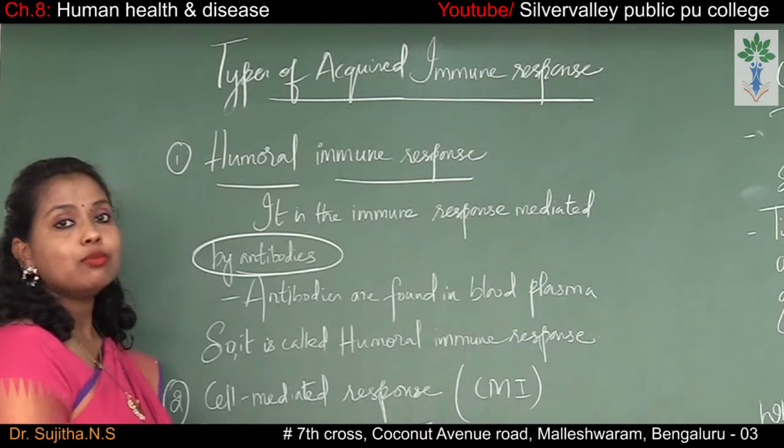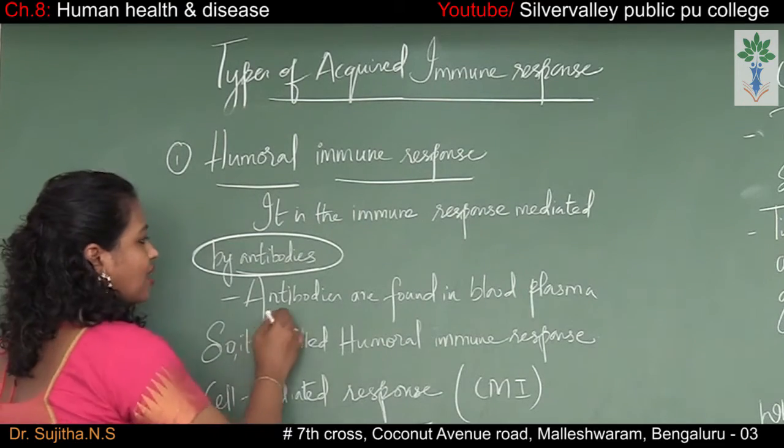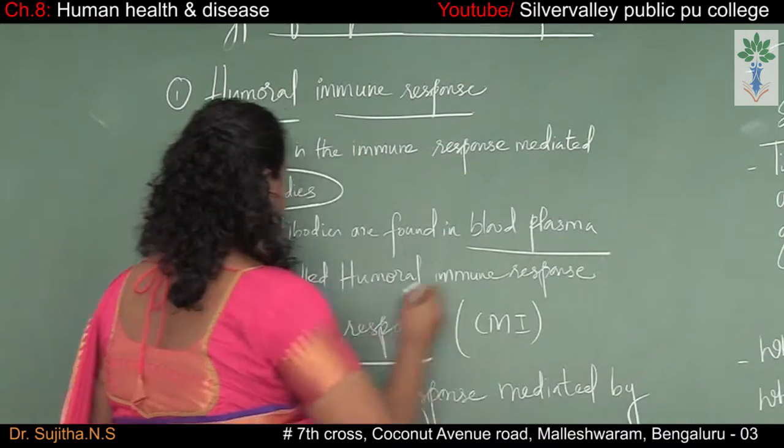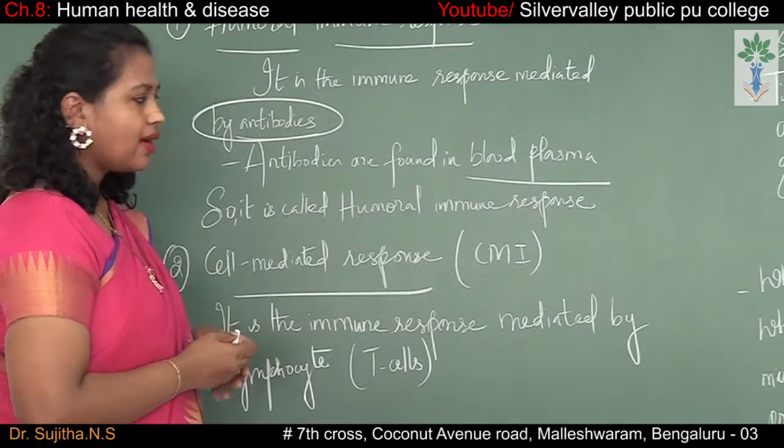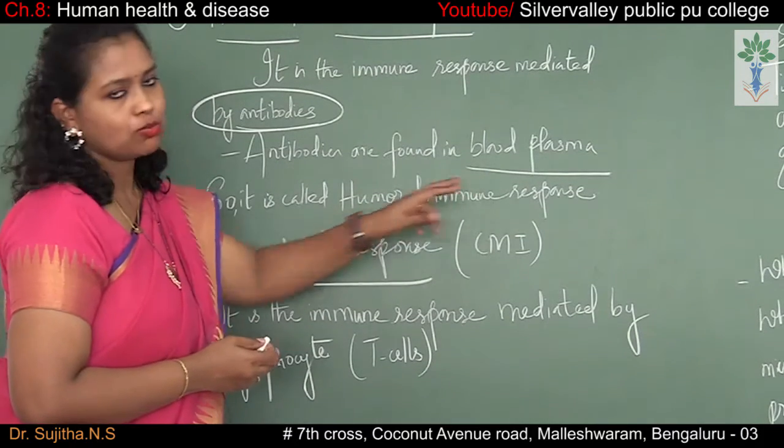So where are the antibodies found? The antibodies are found in the blood plasma. Therefore it is called humoral immune response.